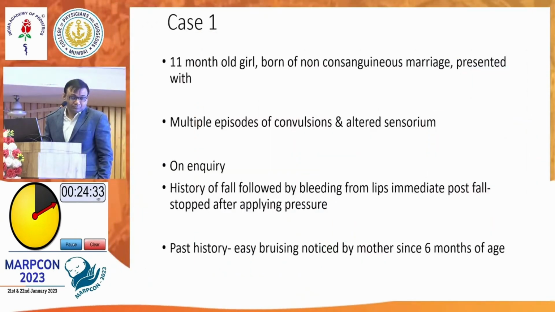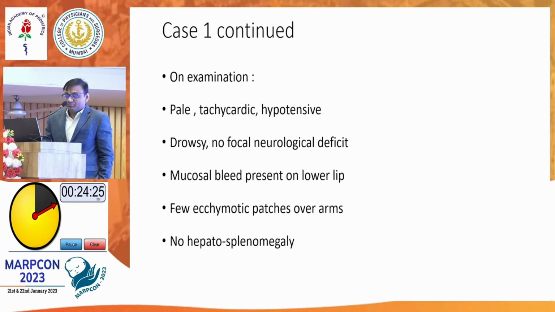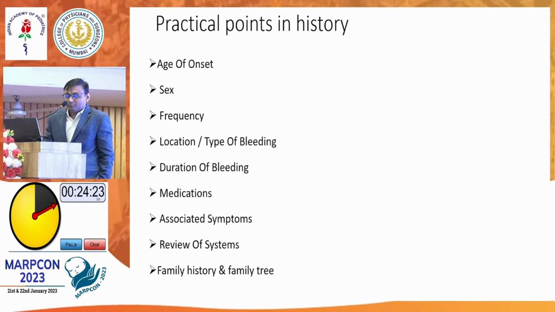Another thing is, the first point was non-consanguinity of marriage, and she was a female child. So when we look at consanguinity, the second question that comes to the mind of a pediatrician is, is it an acquired problem or an inherited problem? Most of the clotting factor problems are inherited, and that's why family history is found.